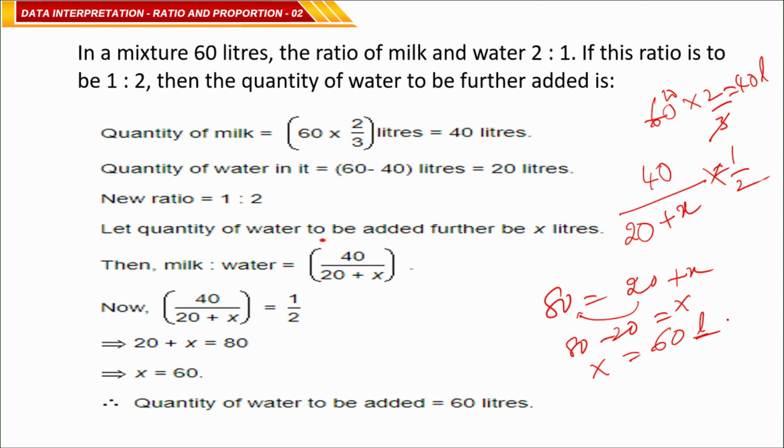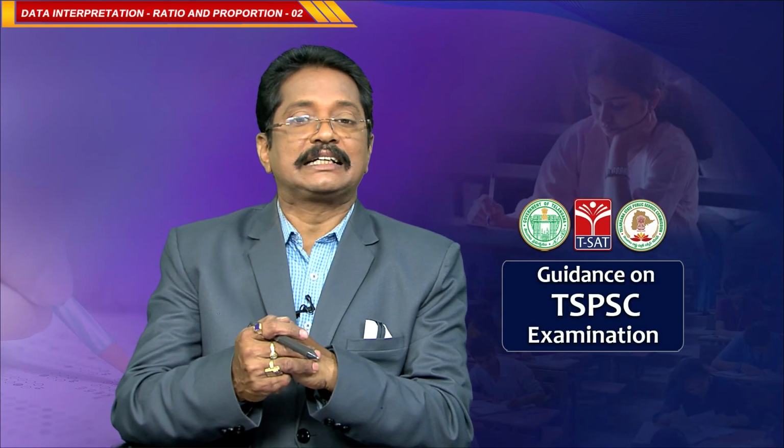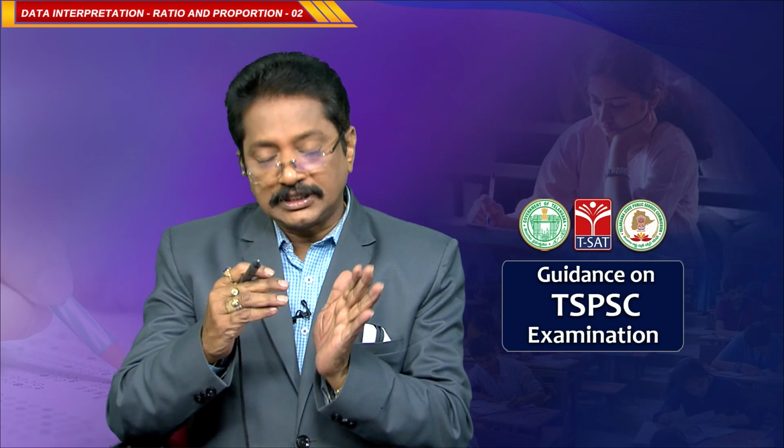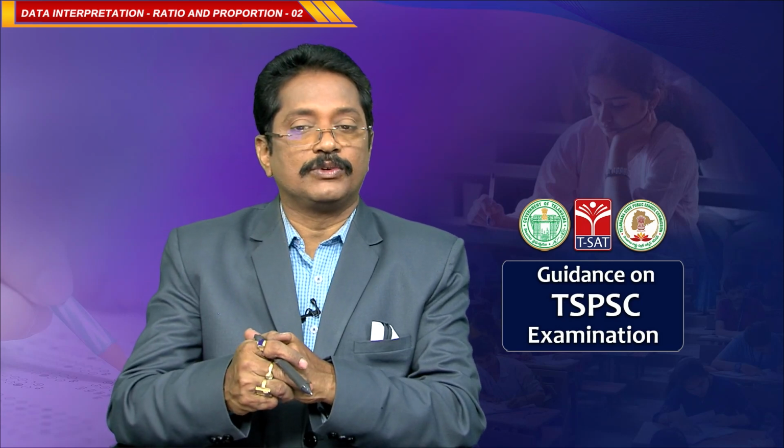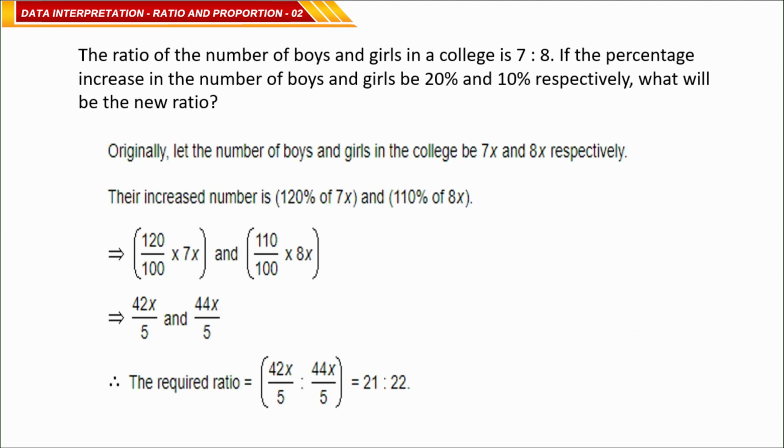So how much water are you going to add to the mixture to make the ratio of milk and water 1 is to 2 instead of 2 is to 1? We have to add 60 liters of water to the mixture, then the ratio will be converted from 2 is to 1 to 1 is to 2. So the quantity of water to be added is simply 60 liters. Okay. Now we are shifting to the next question.